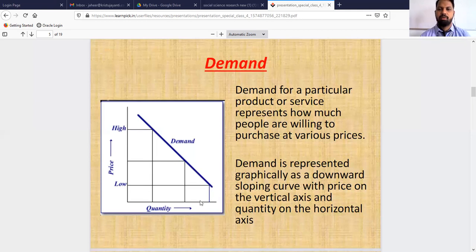So we can say that the relationship between price and quantity demanded is a kind of negative relationship. So that is demand, and the demand curve is negatively sloped from left to right, and the relationship between the price and quantity demanded is a negative relationship or inverse relationship.